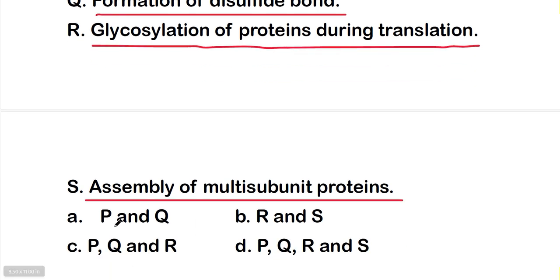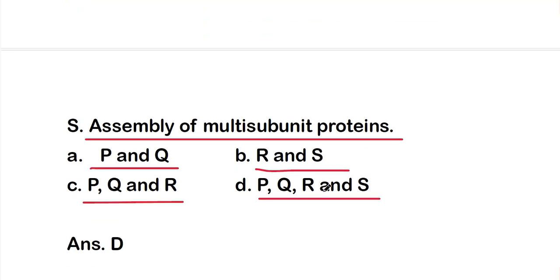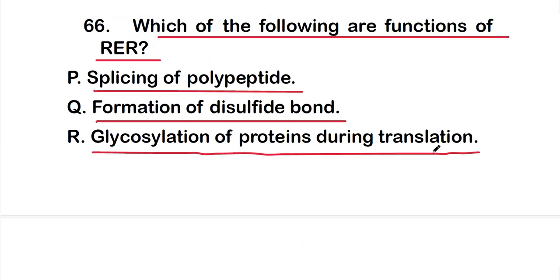Option A, P and Q are correct; option B, R and S are correct; option C, P, Q and R are correct; or option D, P, Q, R and S all statements are correct. So the right answer is option D, that is P, Q, R and S are all correct.